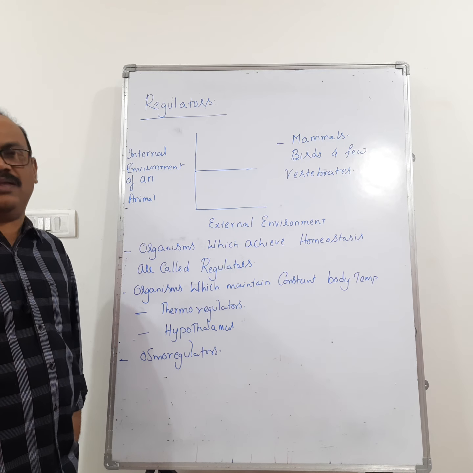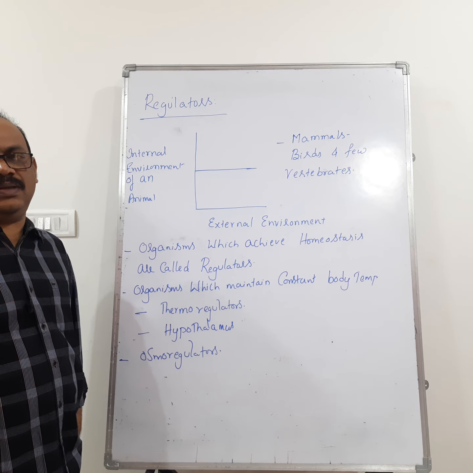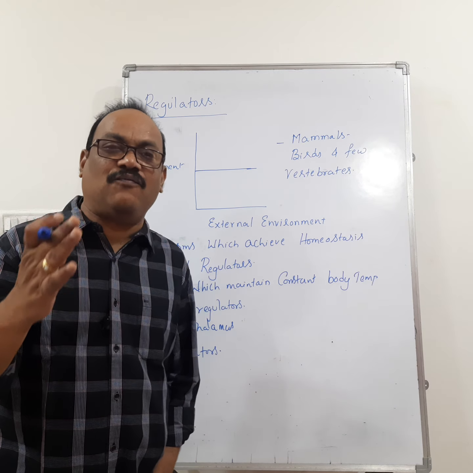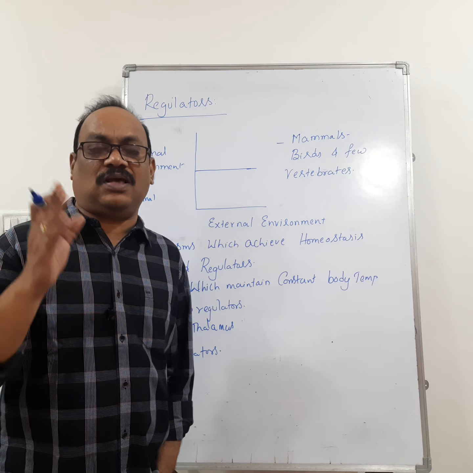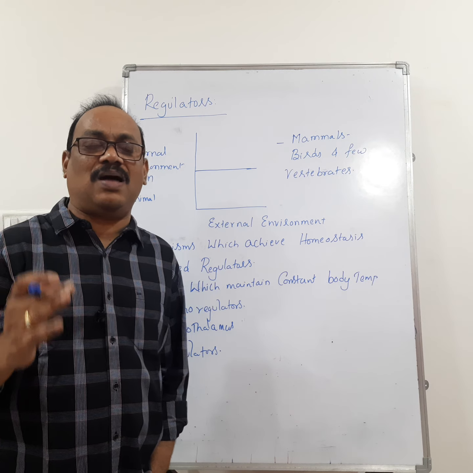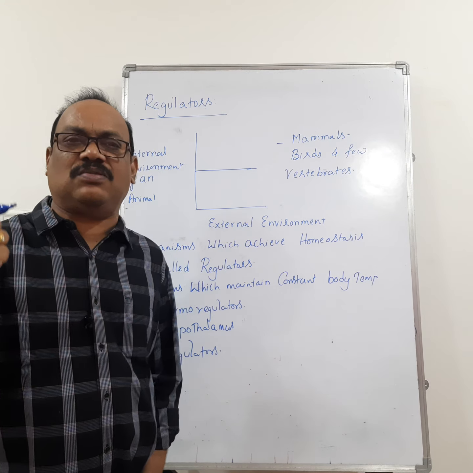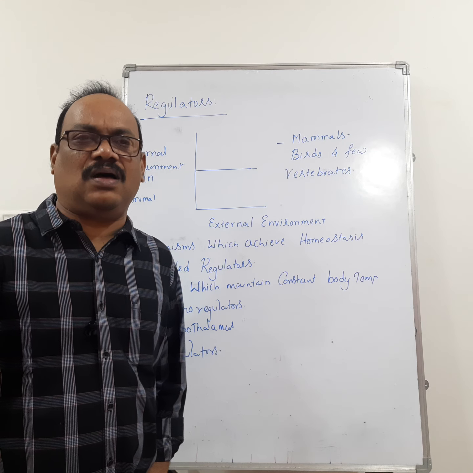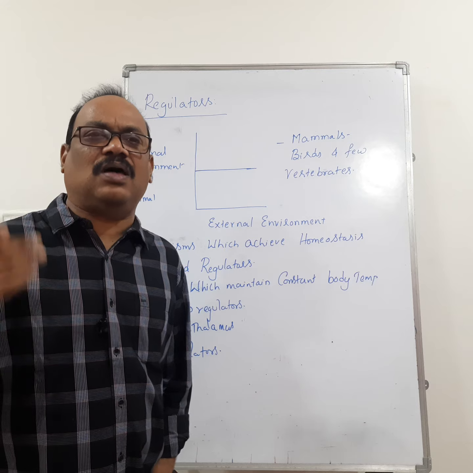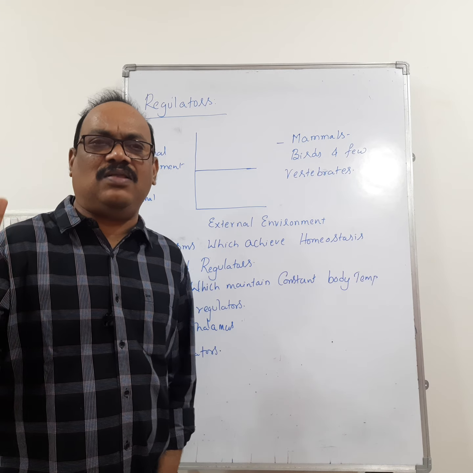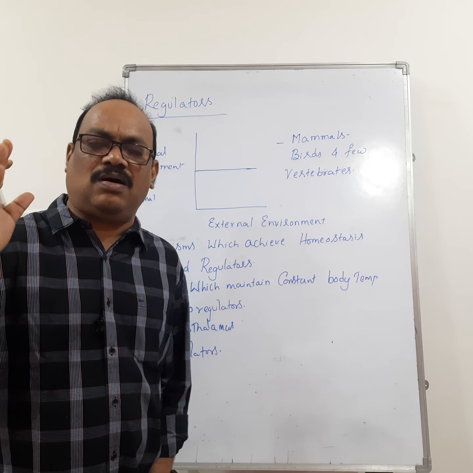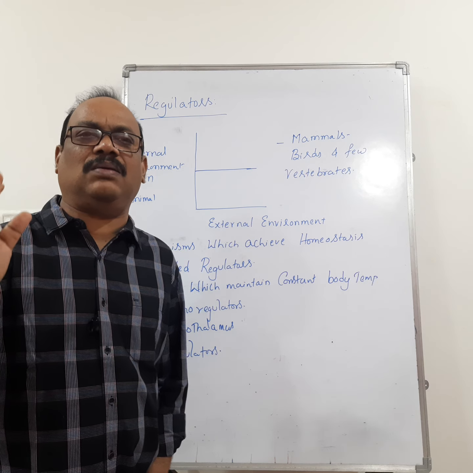So these are called regulators. Then evolutionary biologists believe that the success of mammals, that means we can see mammals in almost all types of habitats. Why are mammals more successful? Mammals are more successful because of their constant body temperature.